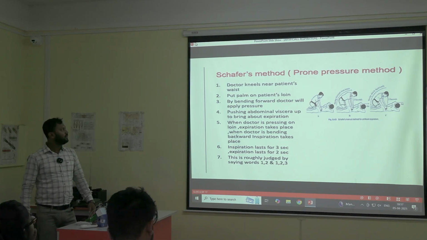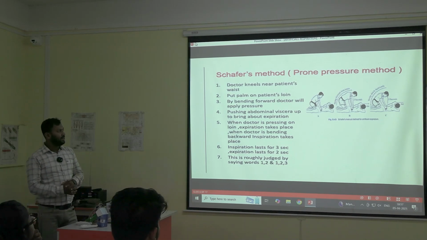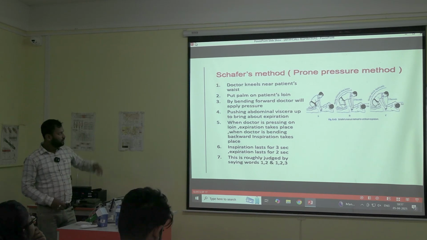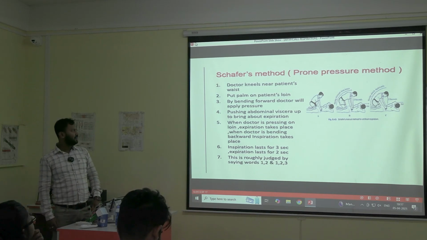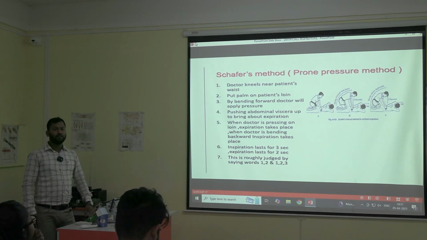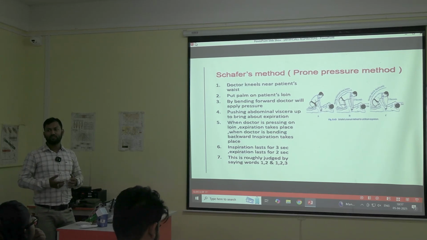So what we will do? We will be bending forward, and we will apply pressure. We will be pushing the abdominal viscera up to bring about respiration. Whenever we are pushing, because we are pushing the abdominal viscera, the diaphragm will rise upwards, so it will force the patient to have an expiration.